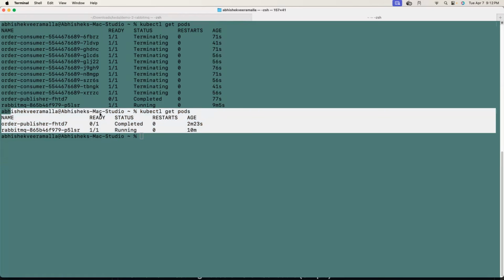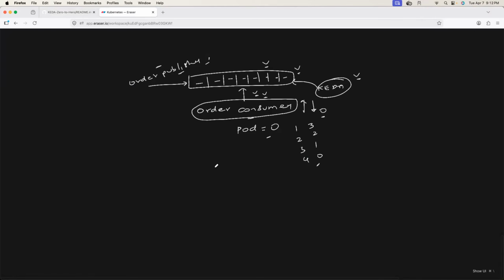Now that we understood KEDA through examples, finally let's understand what the different components of it are. It will take just 2 minutes to understand. The first component is the KEDA operator. You know what it does? It just looks at the queue and takes the necessary action. Apart from that, there is something called the metric server. This is the most important thing.